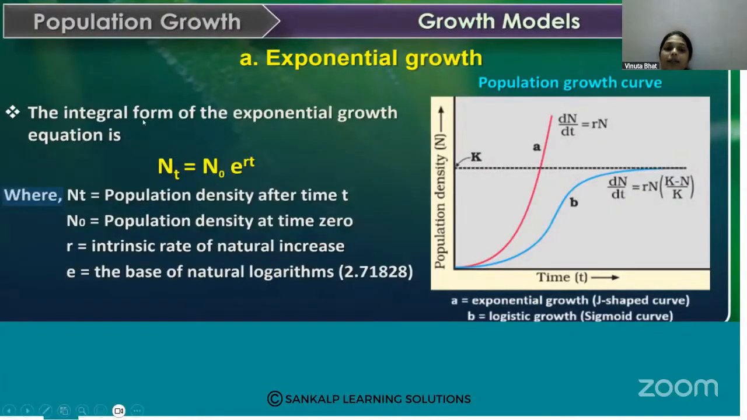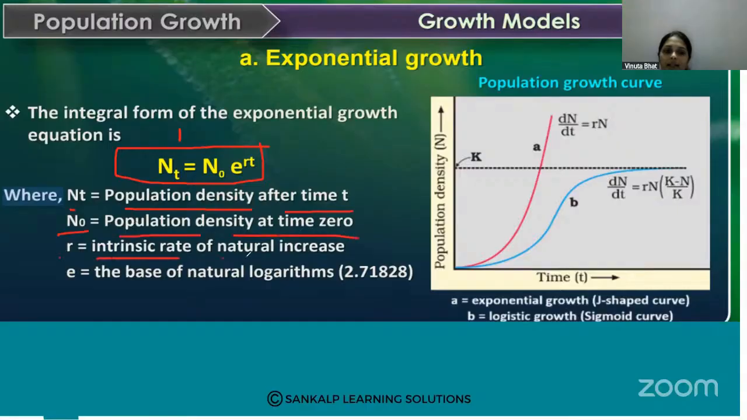Then the integral form of the exponential growth equation will be like this: Nt is equal to N naught into e raised to rt. So this is the integral form. Nt is the population density after time t, N0 is the population density at time 0, r is the intrinsic rate of natural increase, and e is the base of natural logarithm. That is the integral form of this equation.